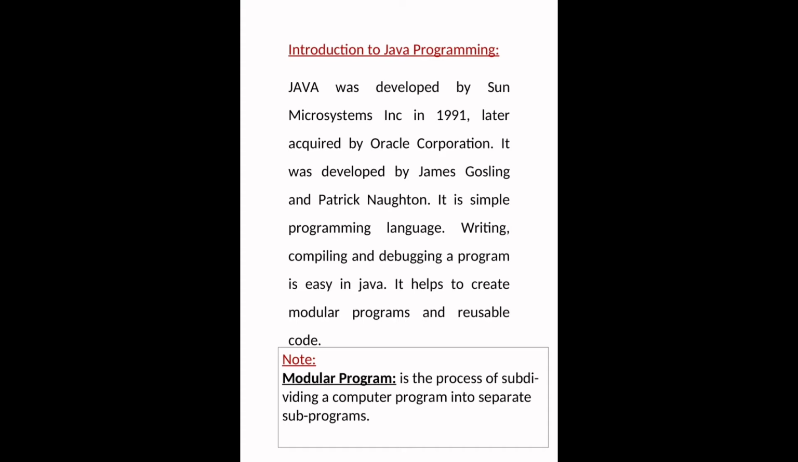Java was developed by James Gosling and Patrick Norton. Java inventors are James Gosling and Patrick Norton. It is a simple programming language. Writing, compiling and debugging a program is easy in Java.